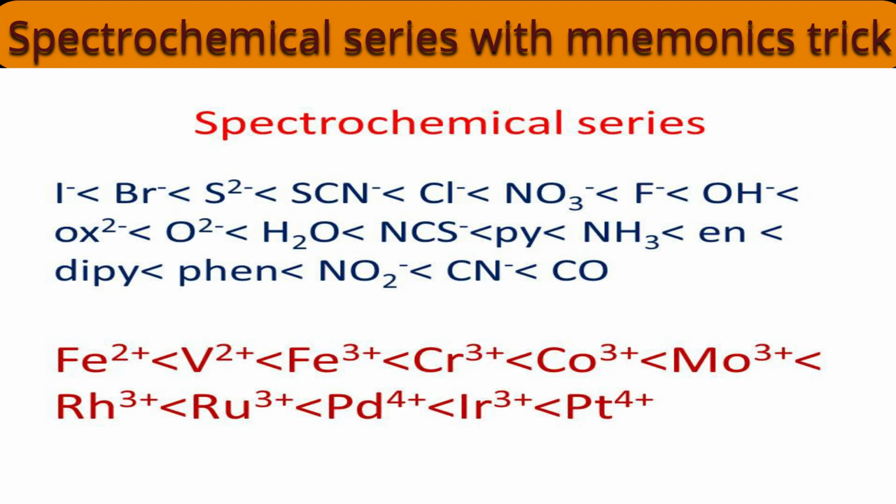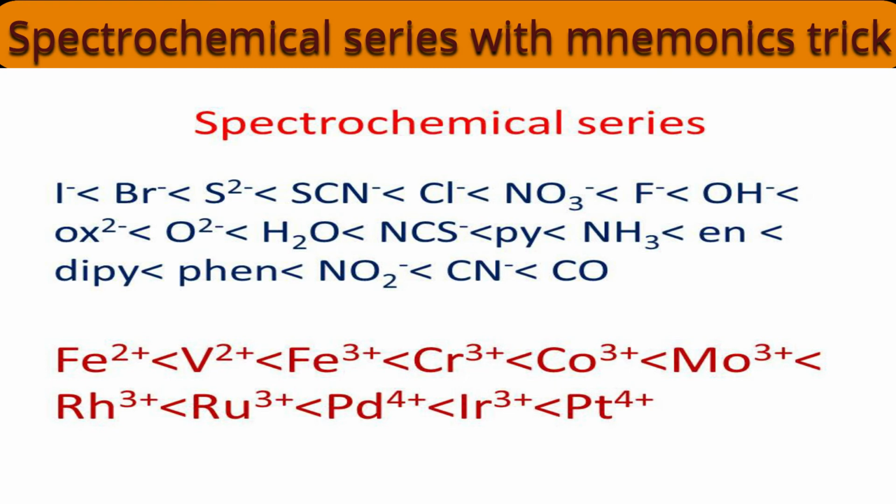Don't misunderstand it as phenolphthalein. During the video you might have understood phenolphthalein, but actually the pronunciation is phenanthroline, orthophenanthroline, NO2 minus, CN minus, and CO. It's the spectrochemical series for ligands.